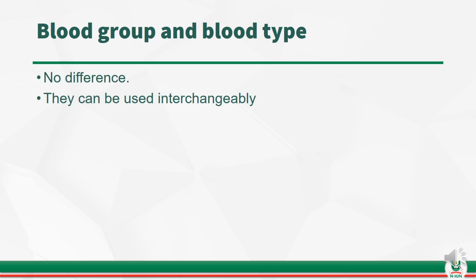There is actually no difference between blood group and blood type. This simply means that both of them can be used interchangeably. You can use either blood group or blood type in a sentence, but essentially both of them mean the same thing.